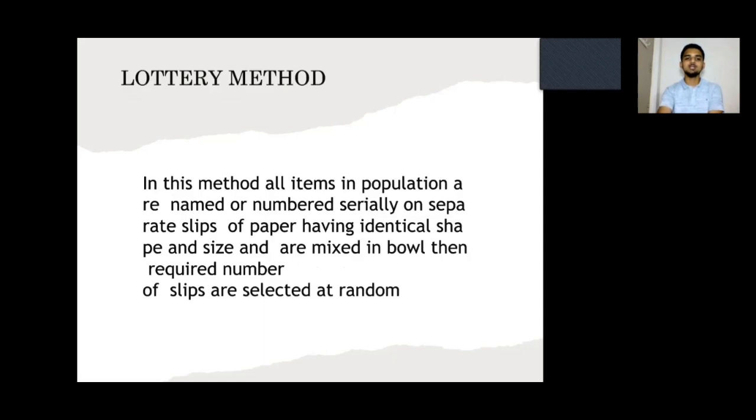Lottery method. In this method, all the items in the population are named or numbered serially on separate slips of paper that have an identical shape and size, and are mixed in a bowl. Then the required number of slips are selected at random.